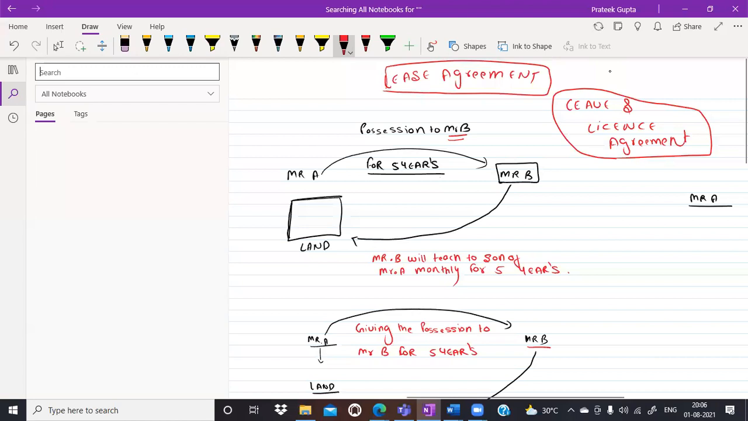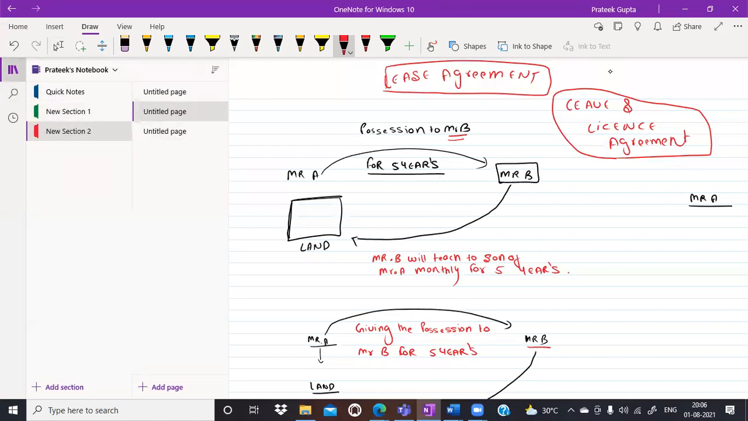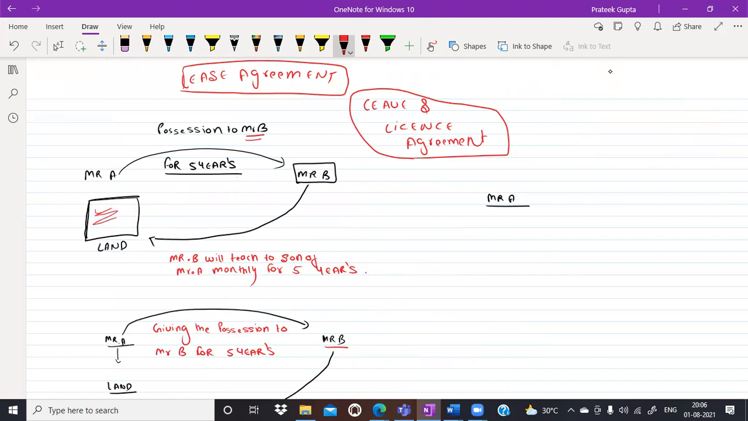So the first example is in front of you. Let's say Mr. A has a land. Mr. B wants to get the possession of this land, so Mr. B approached Mr. A. Both the parties agreed that Mr. A will give the possession of this land to Mr. B for 5 years. Now, Mr. B will teach the son of Mr. A for 5 years, of course.